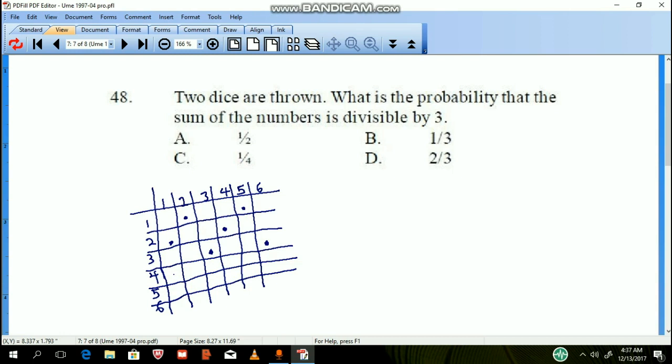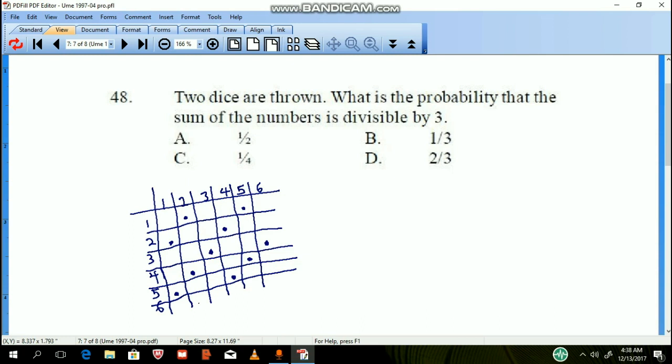So I think we can see the pattern here, that is like 2 2. Okay, so this will be divisible by 3. 9 will be divisible by 3. 4 plus 6, that is 10. 10 is not divisible by 3. This will be divisible by 3. 5, 7, no. 8, no. 9, yes, 9 will be divisible by 3. 10 is not divisible by 3. 11 is not divisible by 3.